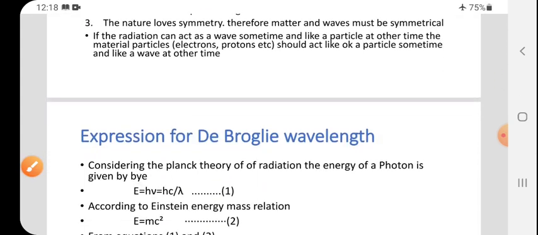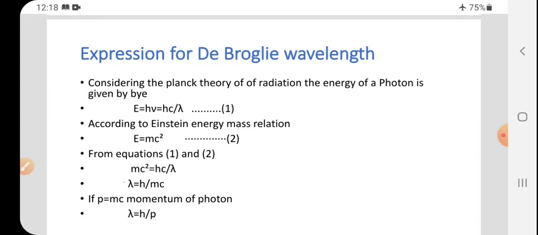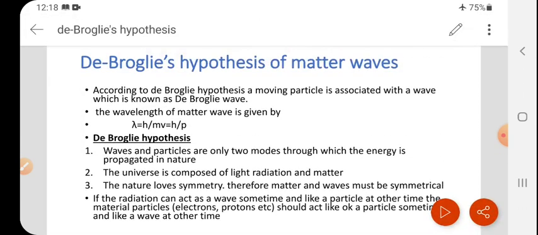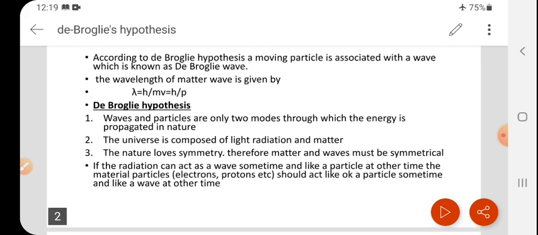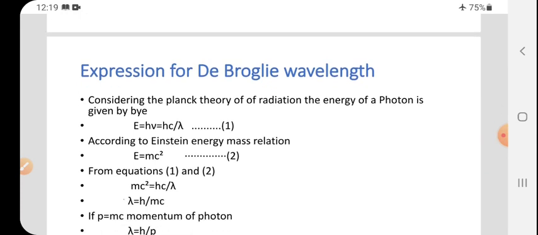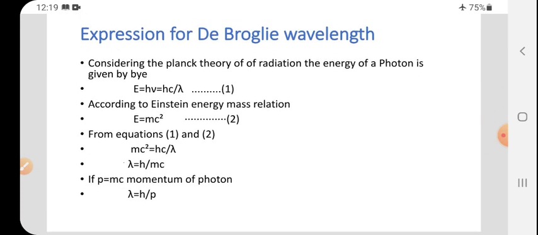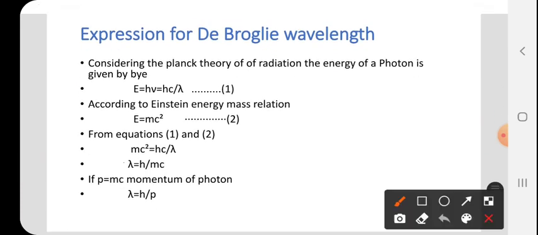The next topic is the expression for the de Broglie wavelength. Just now I explained that lambda is equal to h by mv, or lambda is equal to h by p. How has this equation come? Let me explain this equation. See here, first, the expression for the de Broglie wavelength.